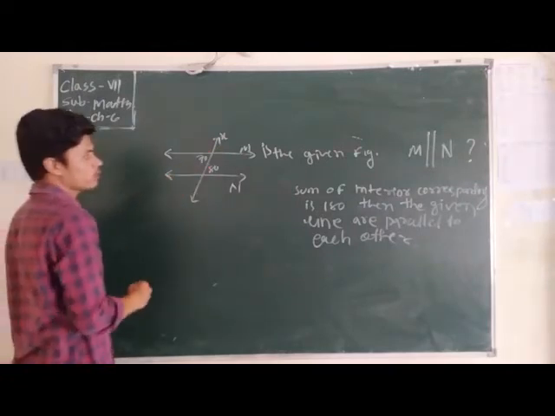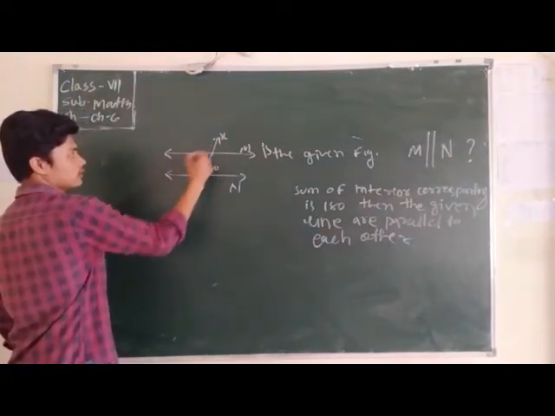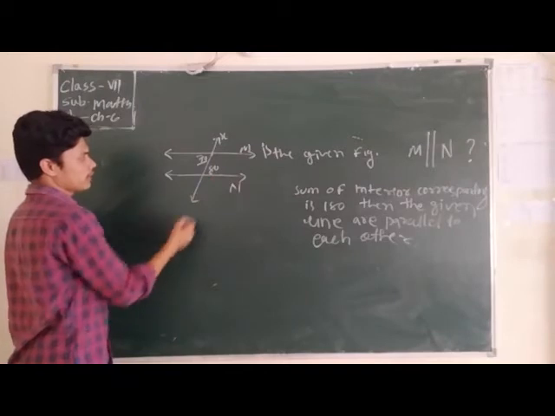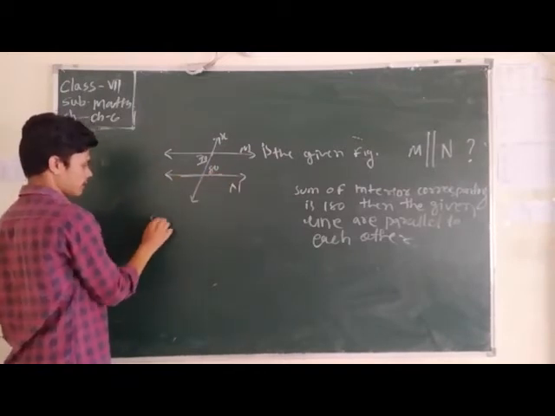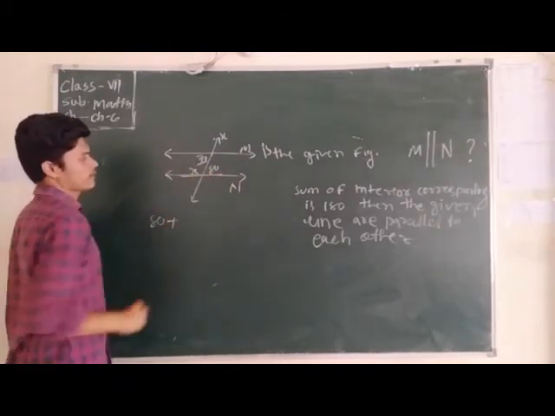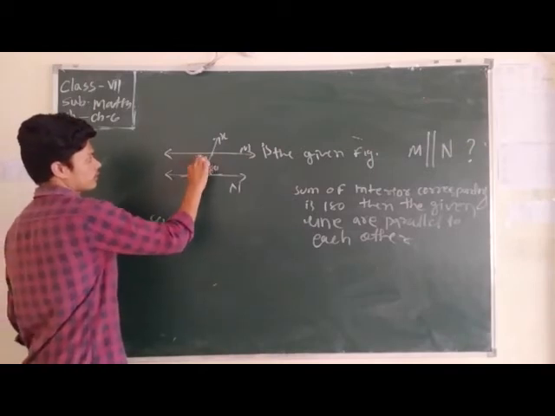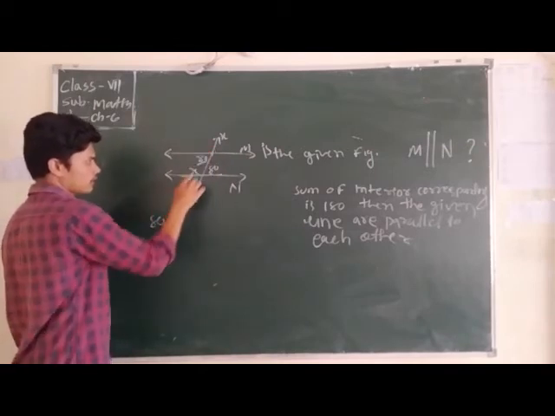That means how we know: here this one is 70 and this one is 80. That means the line is what? 80. Let me let it be x, and the alternate is also 80 there.